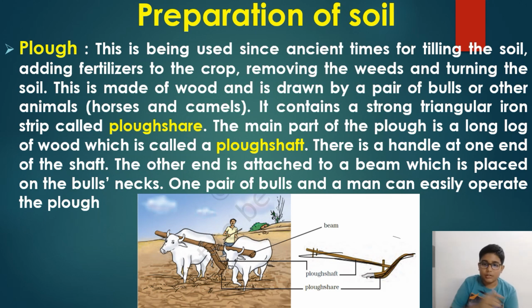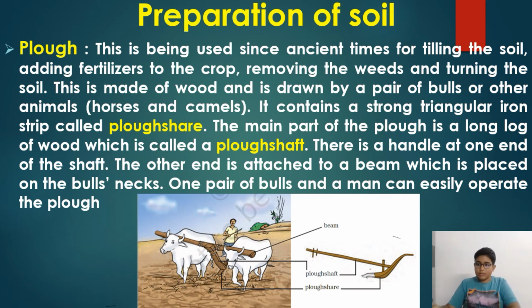There is a handle at one end of the shaft. The other end is attached to the beam, which is placed on the bulls' necks. There is a handle here. It is attached like this. One pair of bulls and a man can easily operate the plow. A man and a pair of bulls with the plow are enough for plowing.